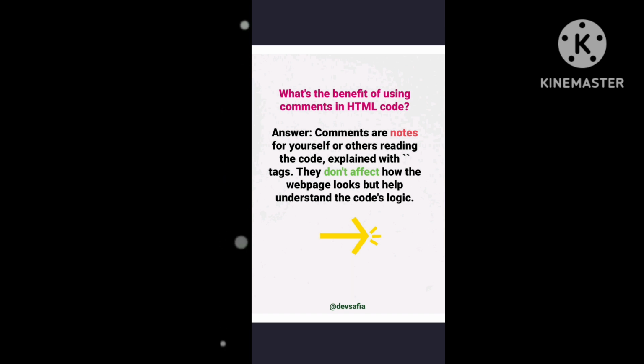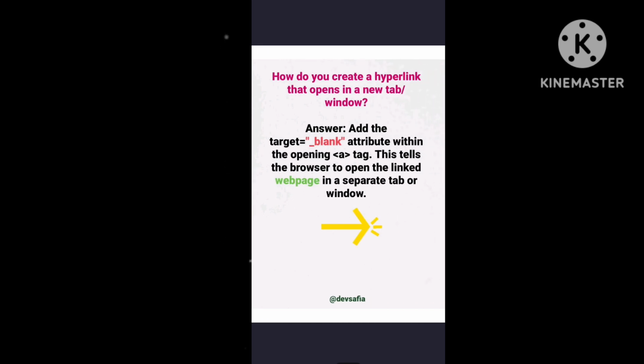Okay, so the next question is, how do you create a hyperlink that opens in a new tab or a window? Add the target equals _blank attribute within the opening anchor tag. This tells the browser to open the linked web page in a separate tab or window. Get it?